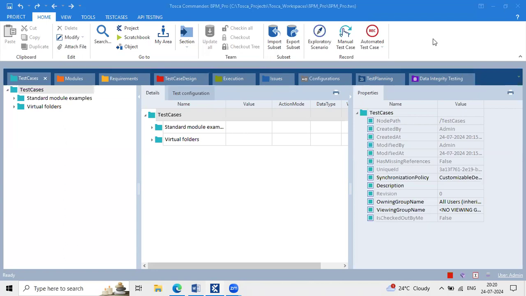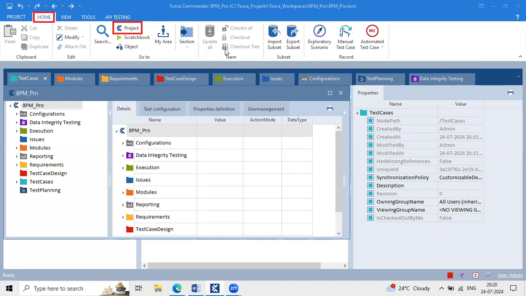Now, if you want to see the entire folder structure of your particular project, you can do one thing. Go to the Home tab. Inside this Home tab, there is an option called Project. If you click on this project, you can see what our project name is here: 8 p.m. underscore pro. In this 8 p.m. underscore pro, are you able to see all these sections?